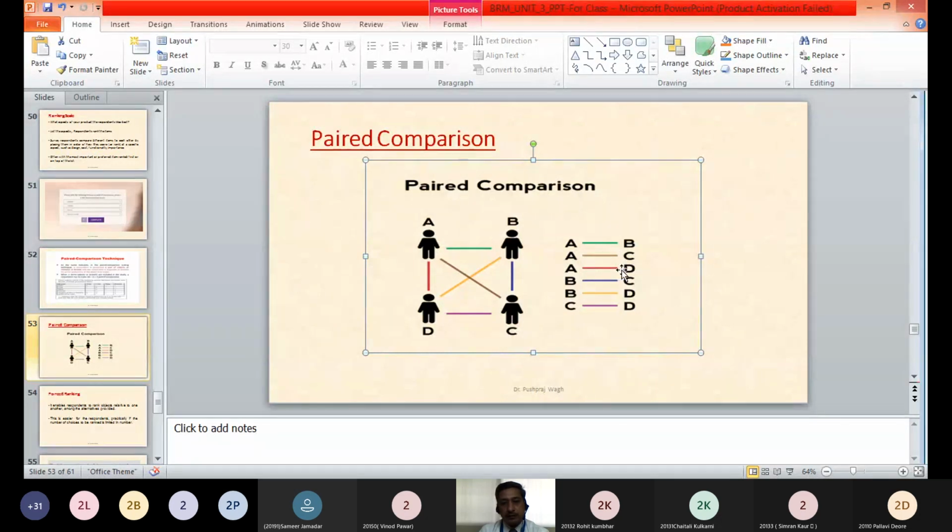Going ahead, BC, the comparison of B with C, then BD, and then BA. BA is not written here because AB already represents the comparison of A and B.